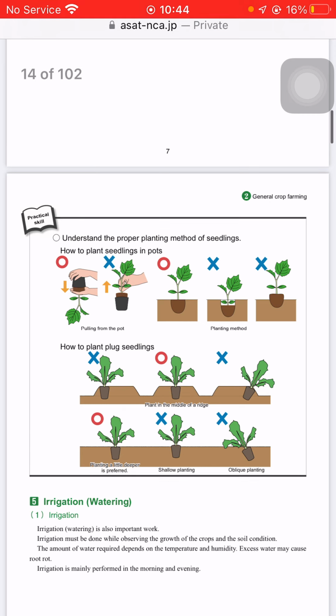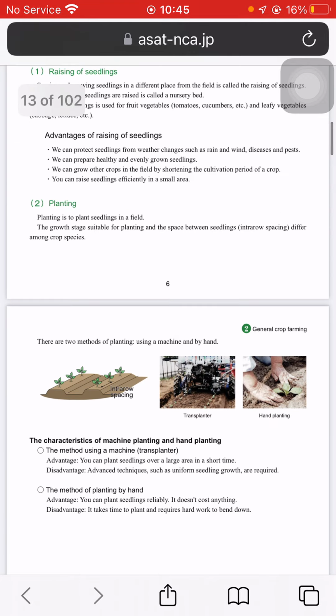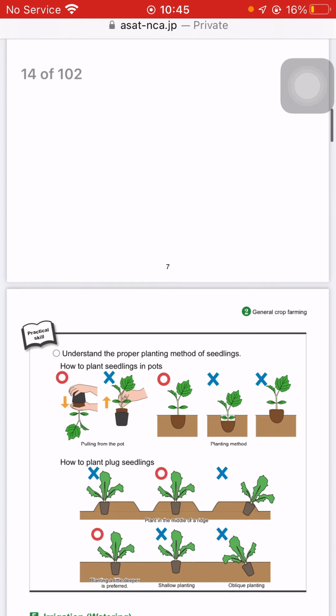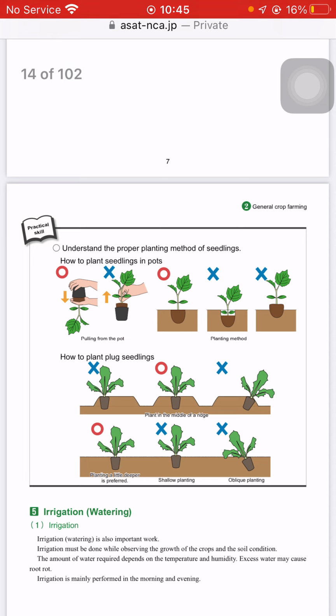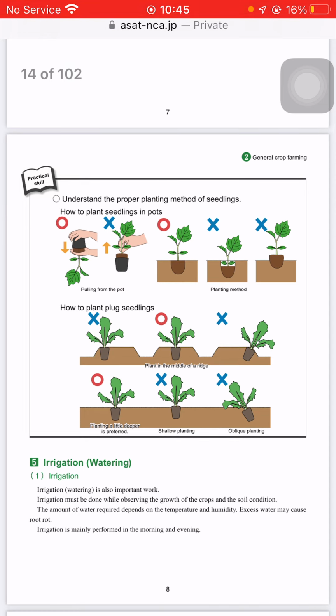How to plant plug seedlings. The interrow spacing in the middle should be the middle of the ridge, and planting a little deeper is preferred. Look, not above, not oblique. It should be a little bit deeper.